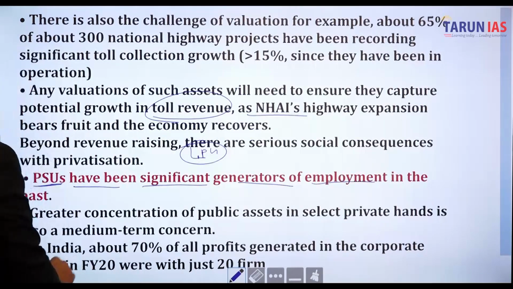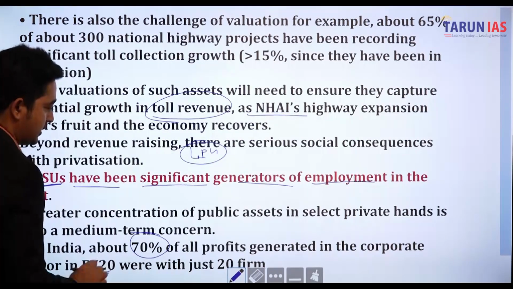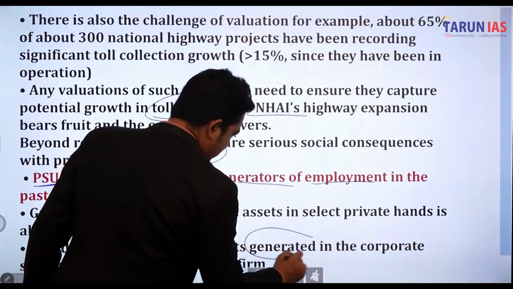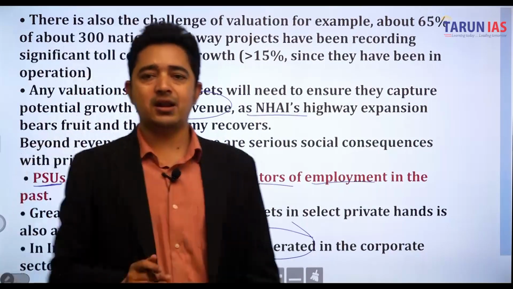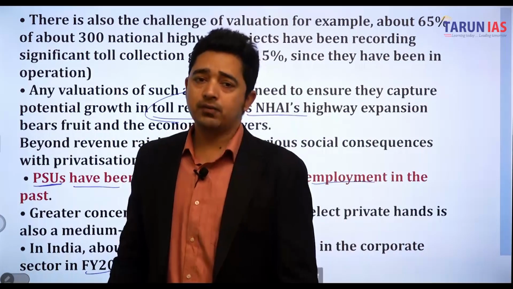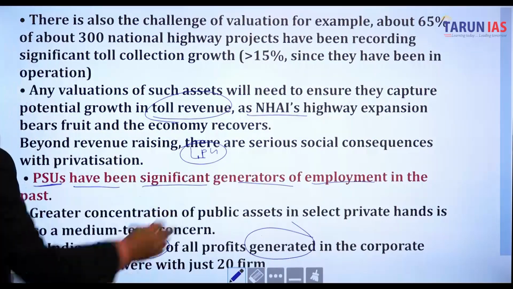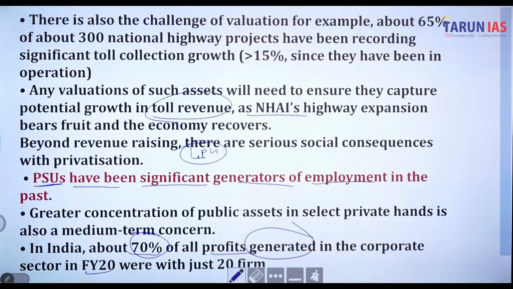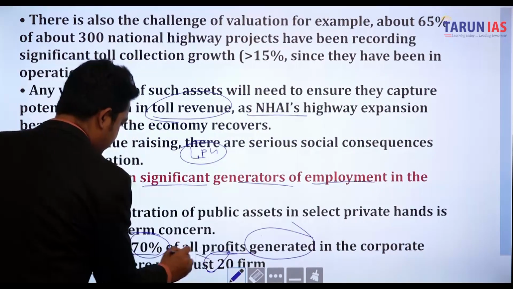In India, about 70% of all profits generated in the corporate sector, as we can see in financial year 2020, came from just 20 firms. In a recent article we have seen that only a few millionaires or billionaires are, we can say, controlling the entire India. That article was also in The Hindu. So only 20 firms are generating 70%.